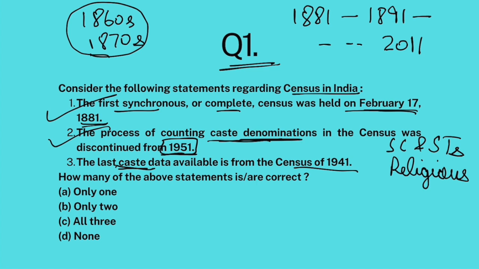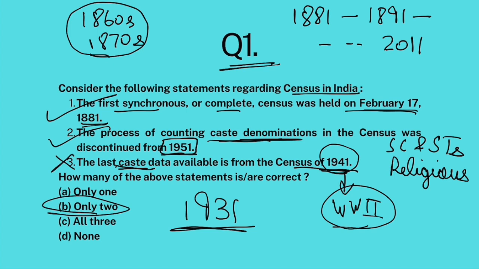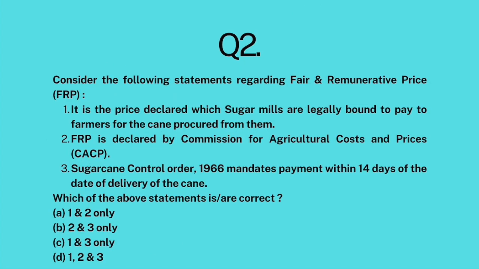The last caste data available is from the census of 1941. Now, logically, this should have been correct because the 1941 census was conducted by the British. But the thing is, in 1941 the British were involved in World War II. Therefore, a temporary census was conducted, but the data for caste was not released. So the last data as far as caste census is concerned that is available to us is from 1931, not 1941, because of World War II. Like the current census was delayed because of the COVID-19 pandemic, similar things happened in 1941. So this statement is false. Only 2 statements are correct. The answer is B.